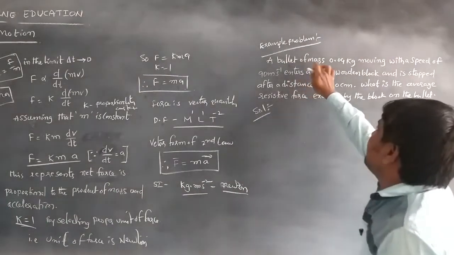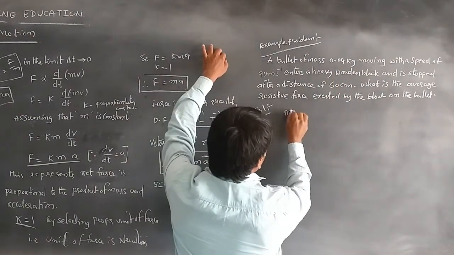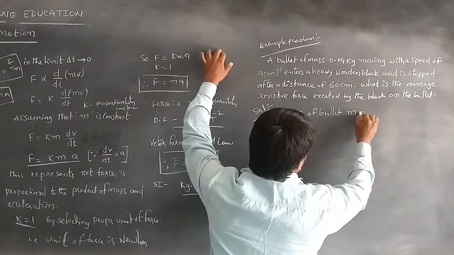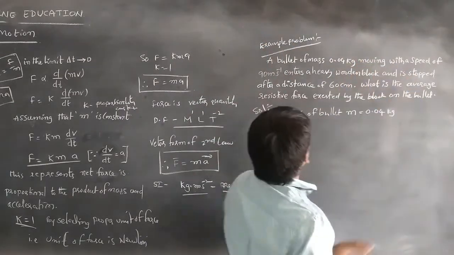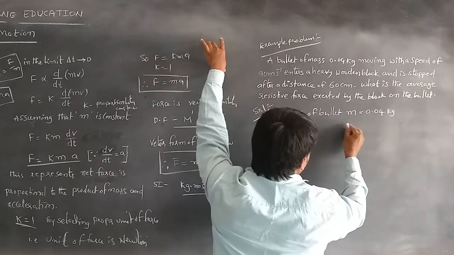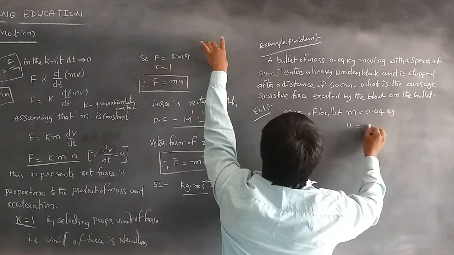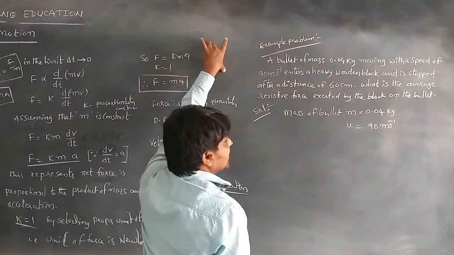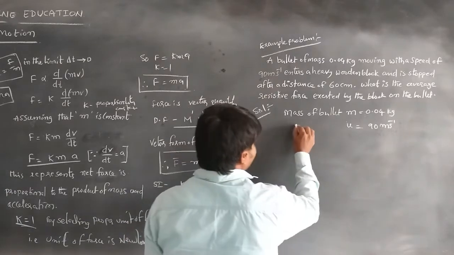A bullet of mass 0.04 kg means the mass of the bullet, m is equal to 0.04 kg, moving with a speed of 90 meter per second. That means the velocity is 90 meter per second. This is its initial speed, so that's why we have taken it as u, the initial velocity.